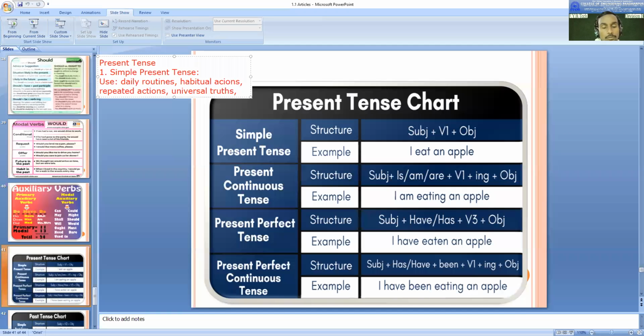Apart from that, you can also think of good thoughts. You can also think of proverbs, idioms, etc. These things you are going to mention in simple present tense.